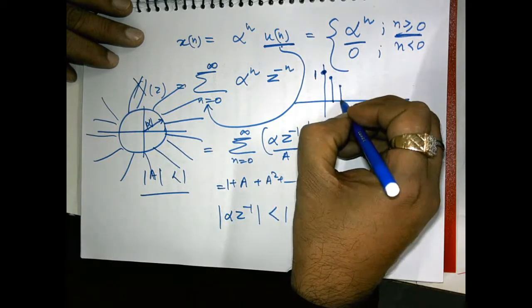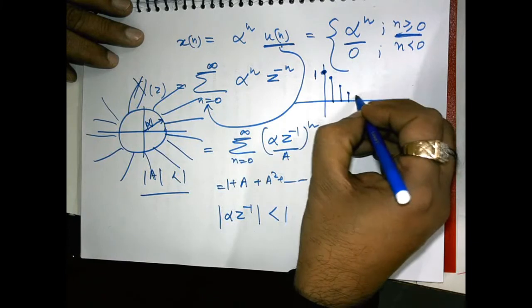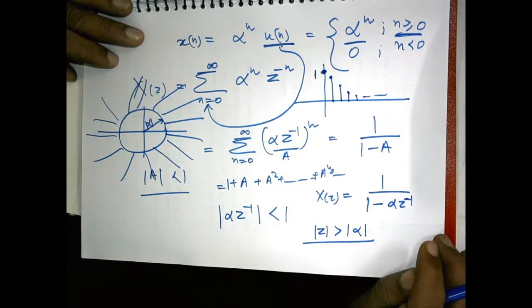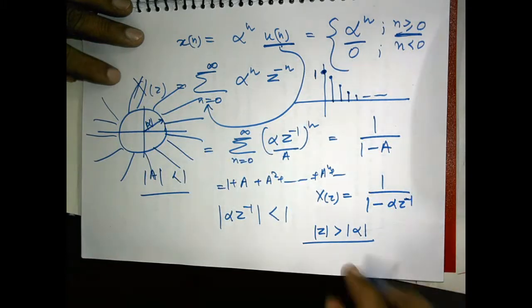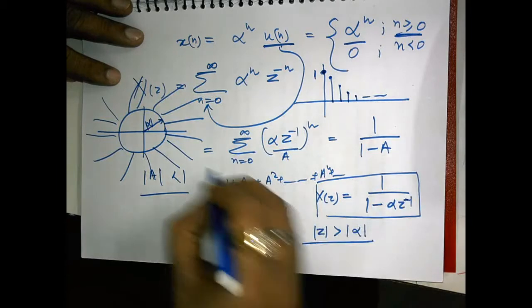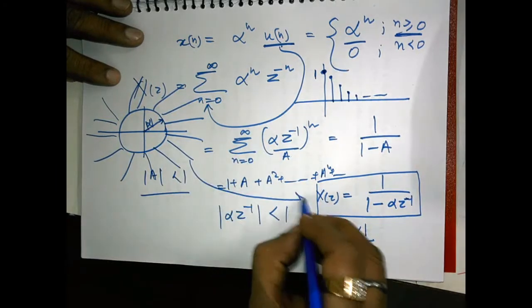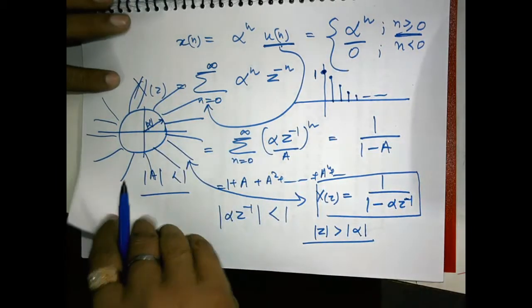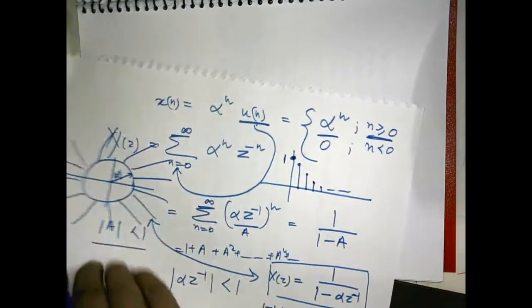Third sample is alpha square, alpha cube, like this. This is the time domain picture of this signal. So you see the closed form expression of this and region of convergence. And now I am going to give you another example. This will clarify the role of region of convergence before you.